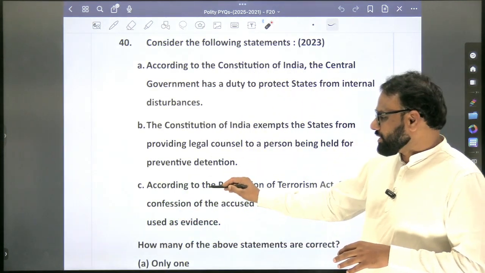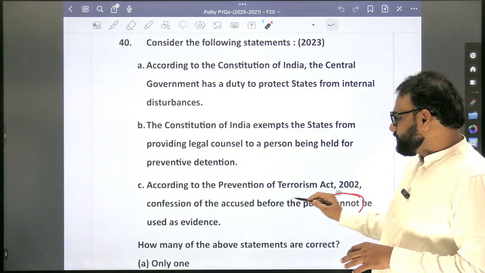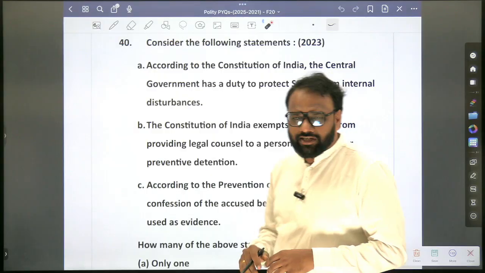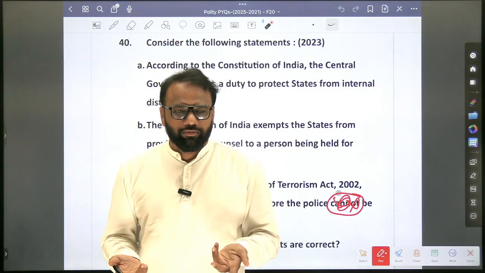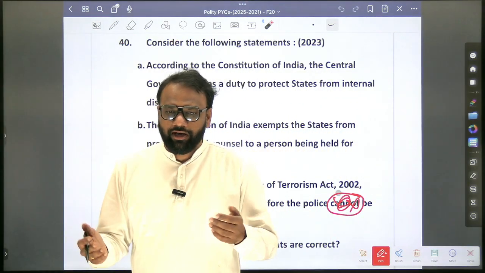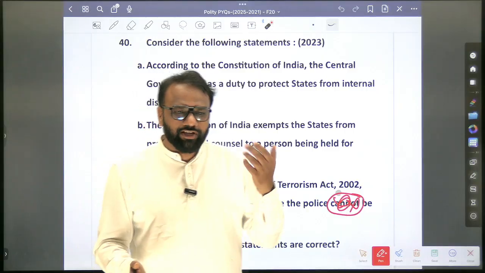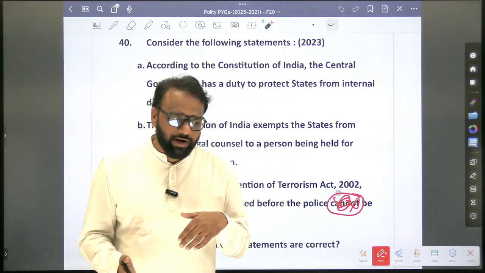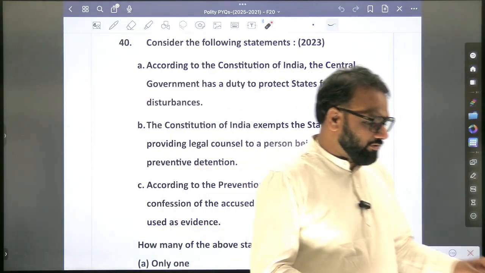Now, if they change the option to POTA: confession of the accused before the police can be accepted and used as evidence. True or false? True. Okay, no doubt the act has been repealed, but as per the provisions of the act, whether they could be used as evidence in the court of law, yes, it could be used as evidence in the court of law.